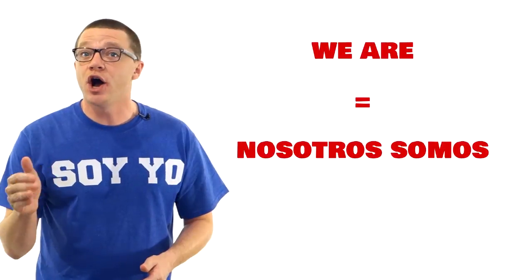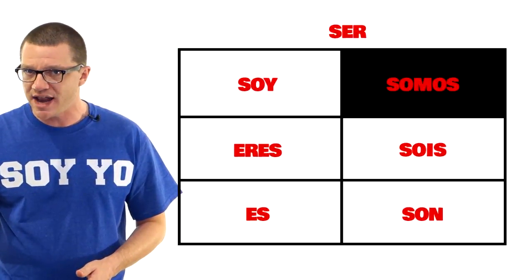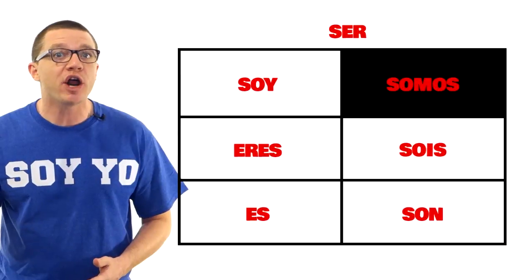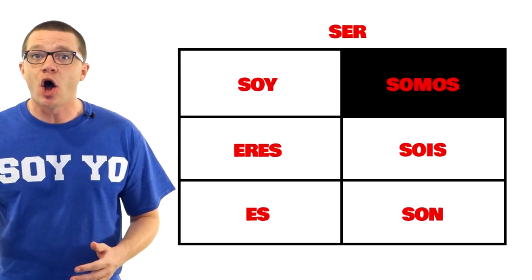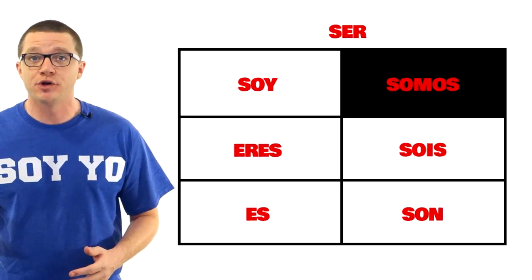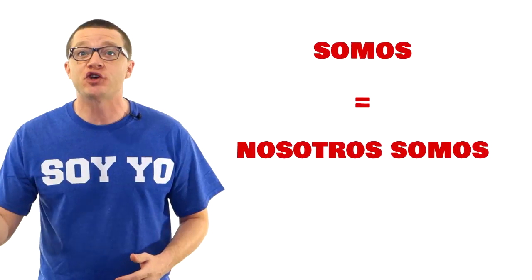For example, we are is nosotros somos. But do you see somos in any other box? No, you don't. So if you see or hear somos ever, anywhere, you know 100% that it comes from this box. And this box always is first person plural. Somos is exactly the same as nosotros somos. You don't have to say nosotros for them to know exactly who you're talking about.